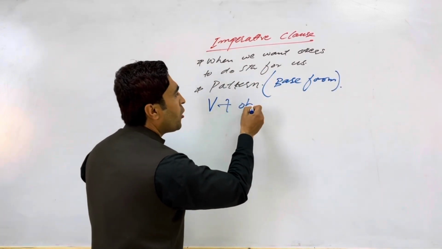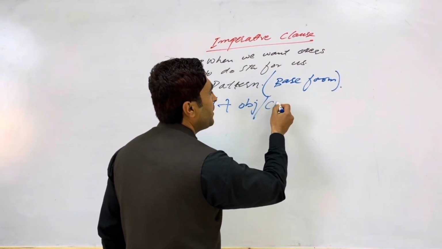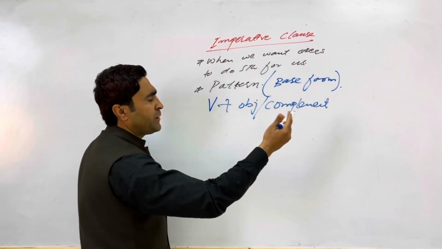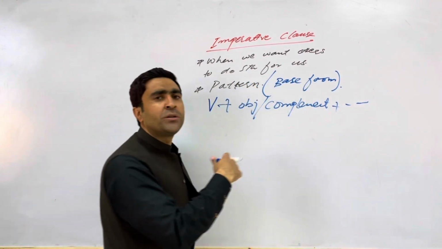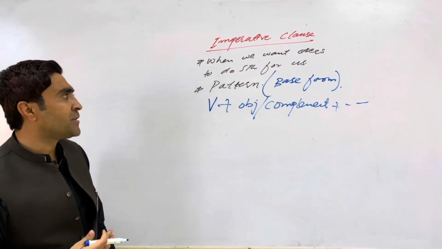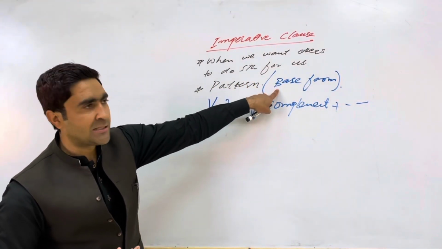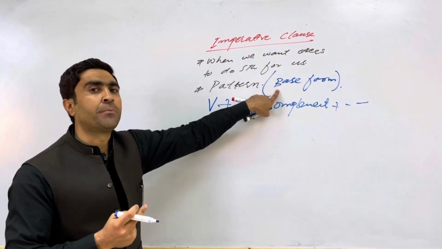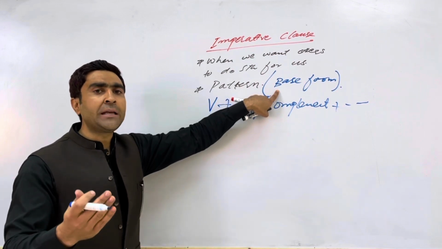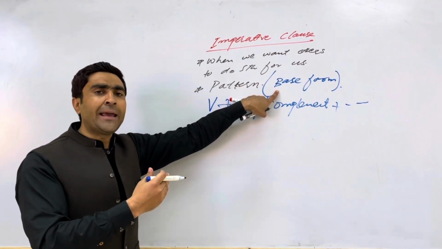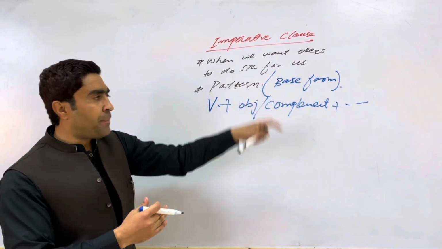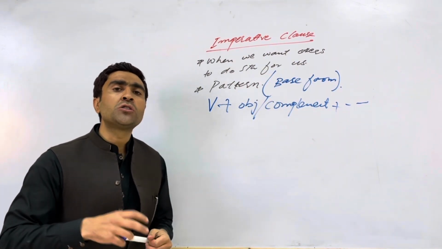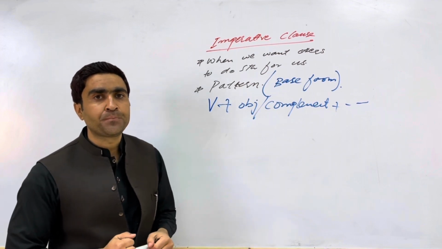Verb plus object or the complement, for example, and the rest of the sentence as well, which is called the extension of the predicate. As far as the base form is concerned, what exactly is that? Base form means the first form of the verb. For example, go, write, sit, teach, etc. The base form is a verb. The base form is a form whose meaning is given by the dictionary.